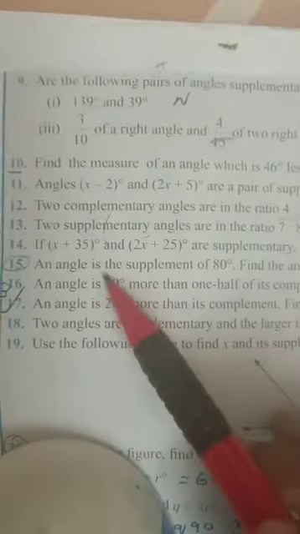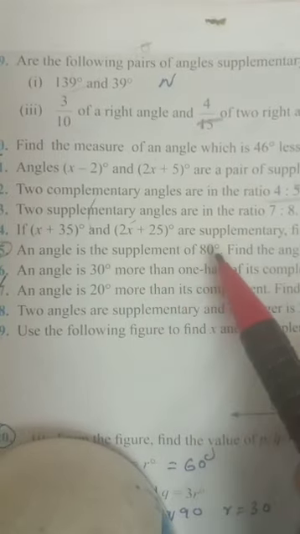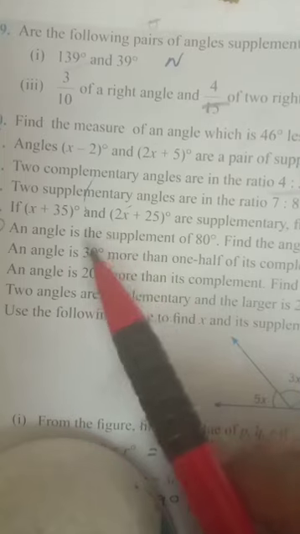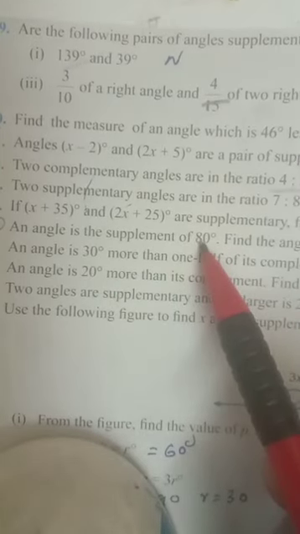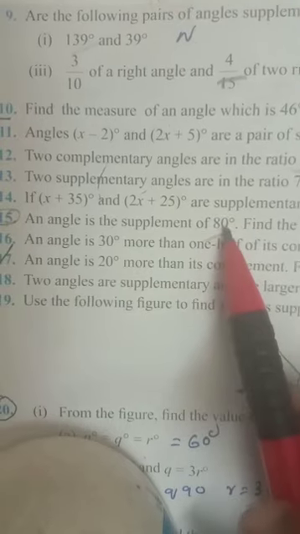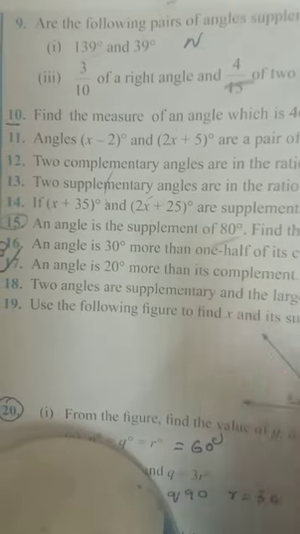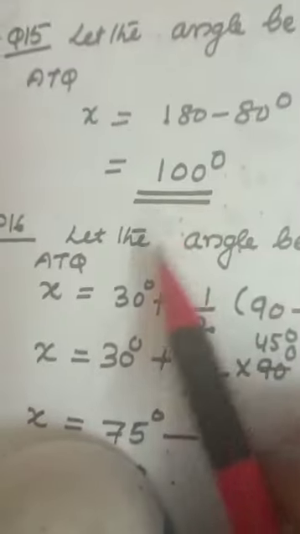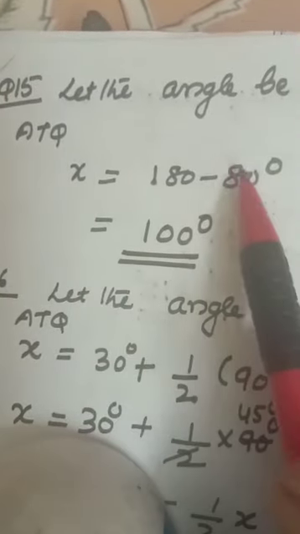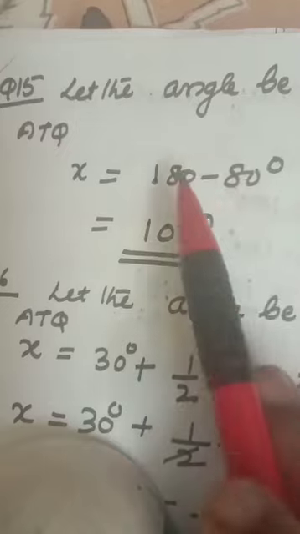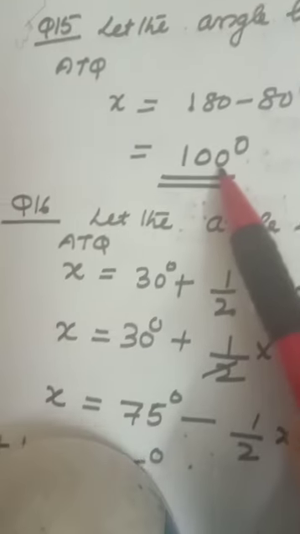Question number 15. An angle is the supplement of 80. Find the angle. One angle is the supplement of 80. 80's supplement is what? 100. 100 degree is the supplement angle of 80. See here. Let the angle be x. Then your angle is the supplement of 80. That means 180 minus 80. That is 100 degree.